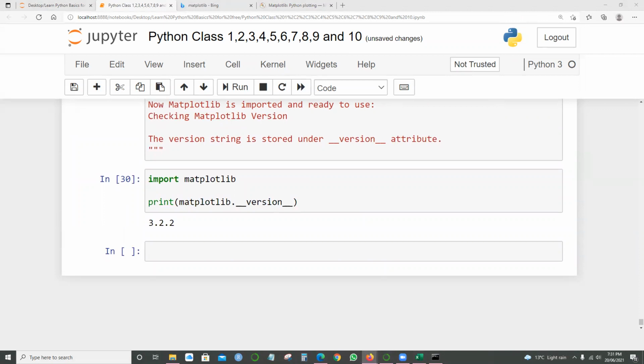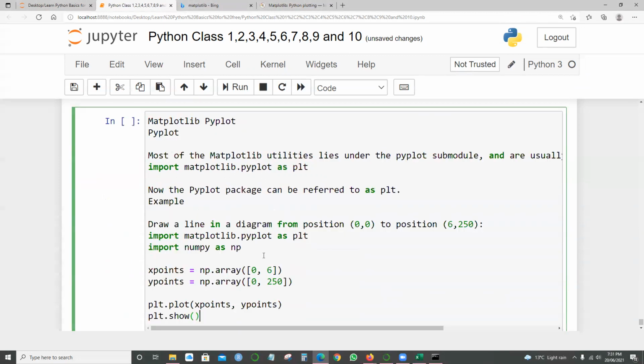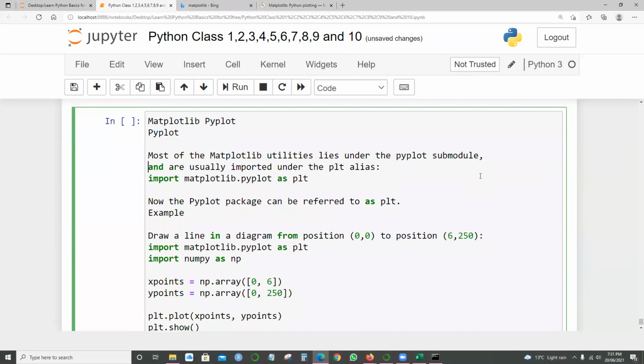Now let's see the plots. There's something called pyplot. Most of these things are very simple, you don't need to worry. I'll give a simple example. Most of the matplotlib utilities lie under the pyplot submodule and are usually imported under the plt alias.